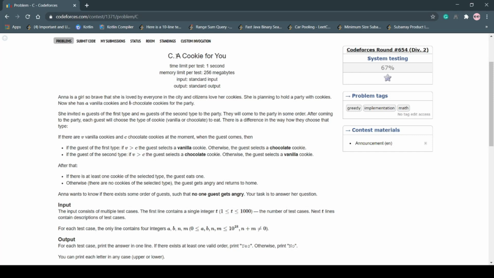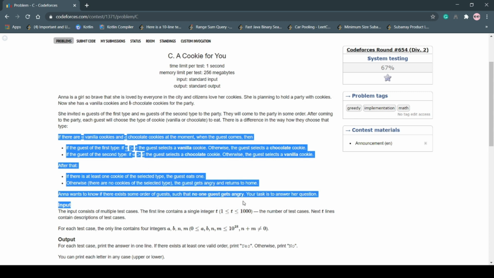Today we will see problem C of Codeforces Round 654. I will explain in detail how to solve this question. I hope you have read the question properly and have tried a little to understand it. I am not going to read the whole question, but I will focus on the main part, from this paragraph onwards.